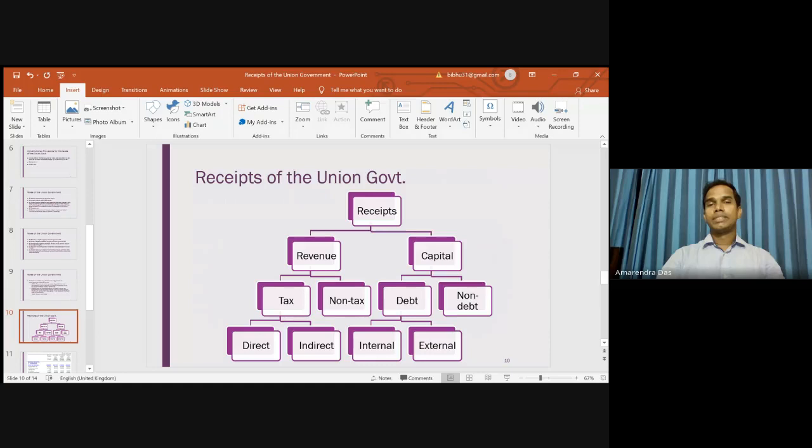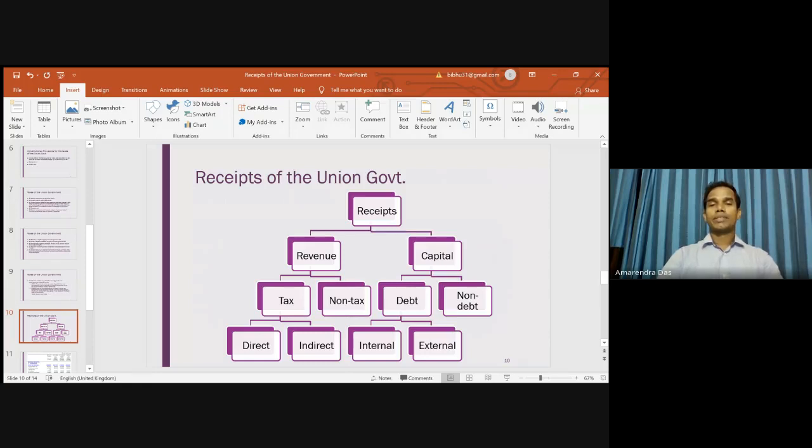When we say revenue receipts, these are receipts which are recurring in nature. Time and again, the government can collect these receipts. For example, taxes. You are paying income tax almost every day. You are paying indirect taxes. So these are all receipts which are recurring in nature. But capital receipts are non-recurring in nature. Basically, borrowing. Government doesn't borrow every day. Similarly, government cannot sell properties every day. So these come once in a while. So the receipts which are recurring in nature are called revenue receipts, and the receipts which are non-recurring in nature are called capital receipts.